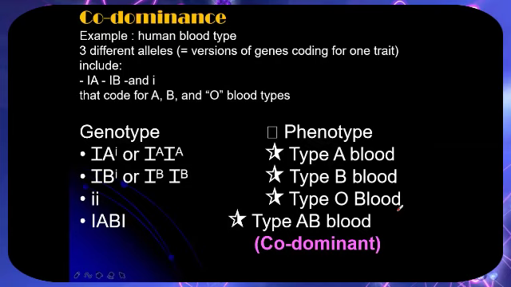Codominance is also exhibited in blood type, specifically in blood type AB. Blood type A exhibits complete dominance. Why is that?